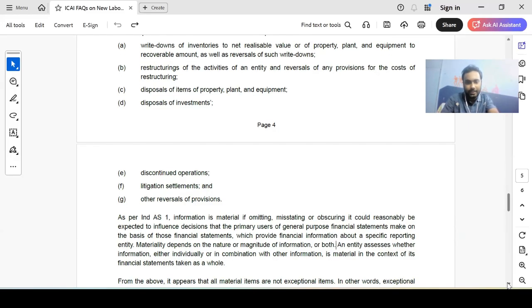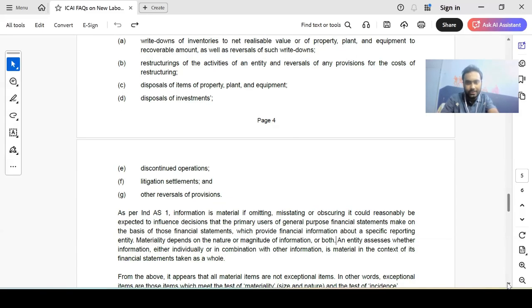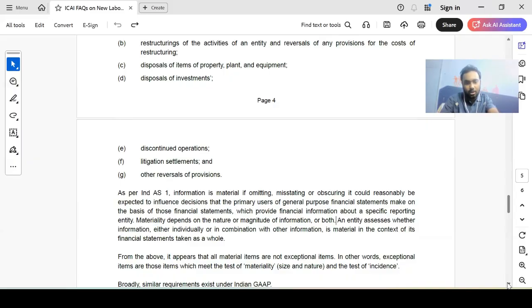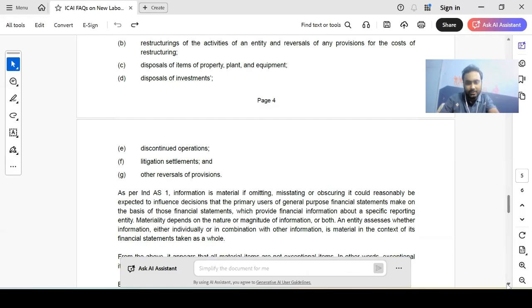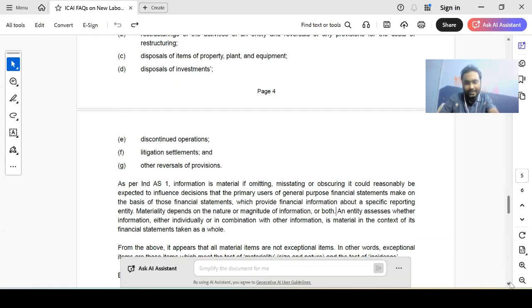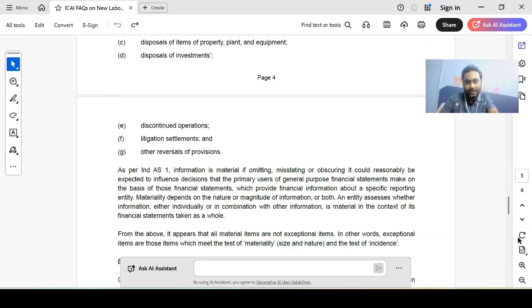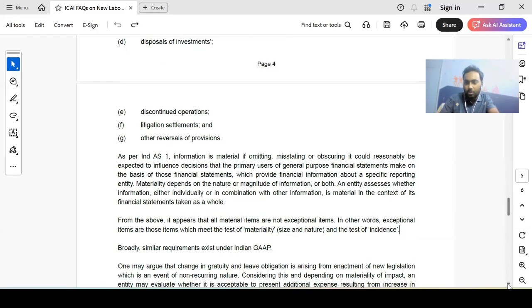Next, an entity assesses whether information, either individually or in combination with other information, is material in the context of its financial statements taken as a whole. So it is basically saying that an entity has to assess whether this past service cost impact is material in the context of the entire financial statements as a whole. Right. Next, from the above, it appears that all material items are not exceptional items. So what they're trying to say here is material items is the superset, exceptional items is the subset. Exceptional items are those items which meet the test of materiality, that is size and nature, and the test of incidence. So for an item to be regarded as exceptional, it should be material both quantity-wise and quality-wise, right?